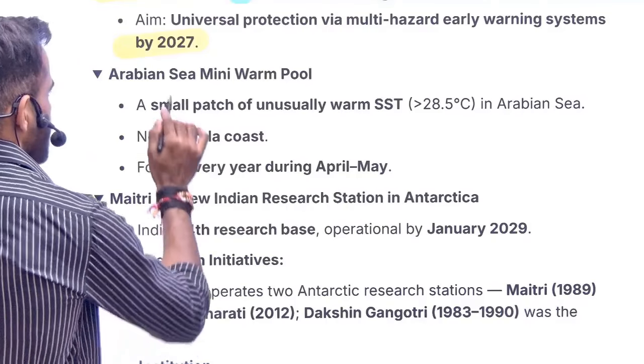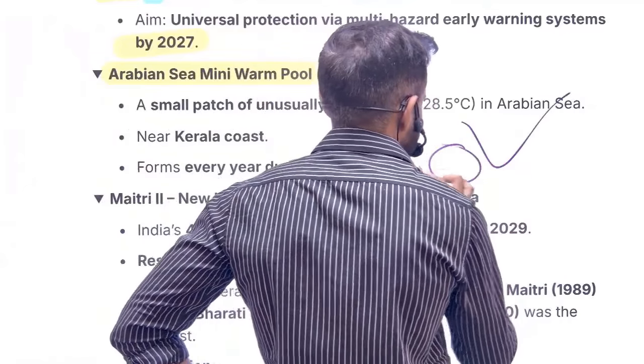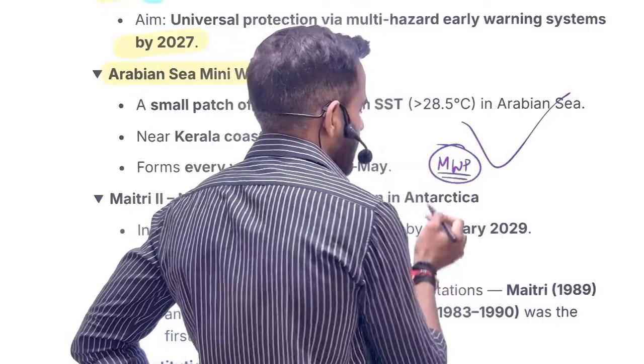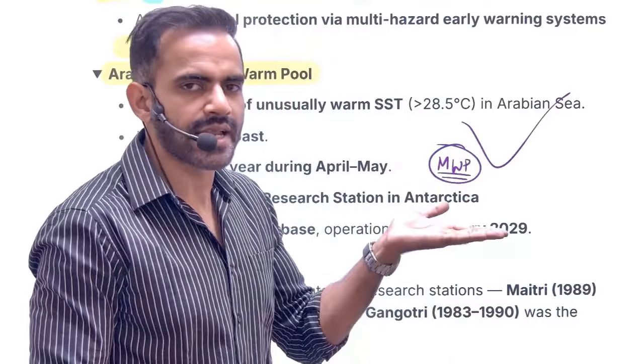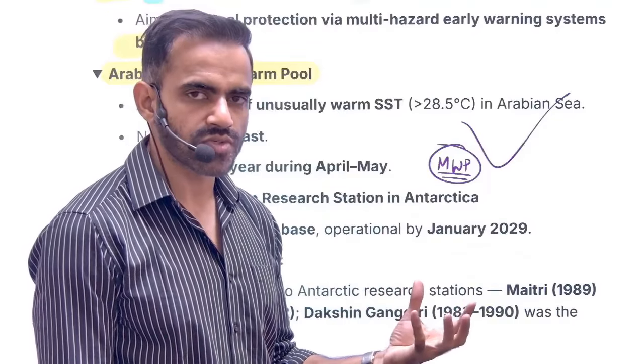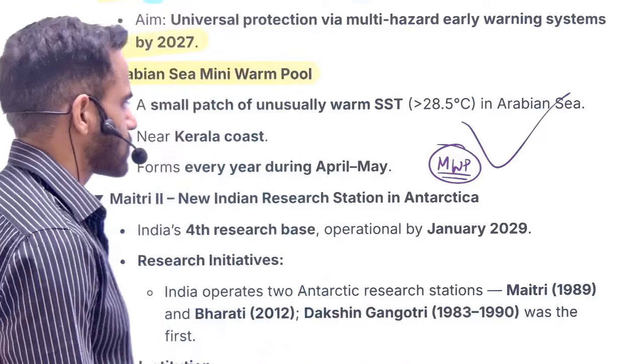Next is the Arabian Sea mini warm pool. Understand it this way. This is India. This is the mini warm pool. In a very simple sense, warm basically means the temperature is slightly higher. This is usually developed along the coast of Kerala before the arrival of monsoon, and this helps in facilitation of monsoon.